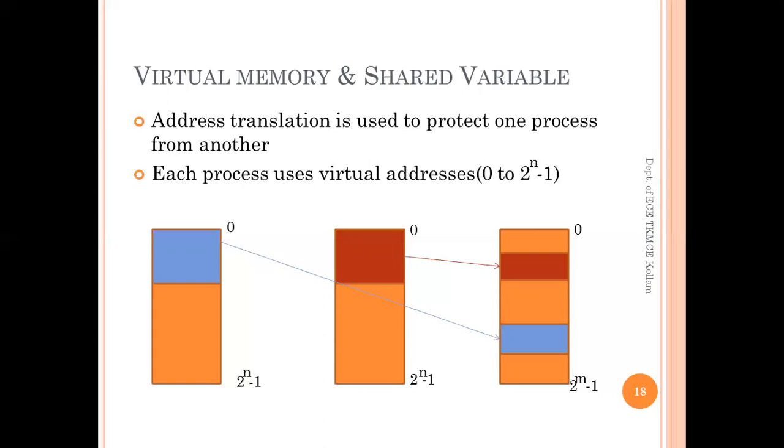There will be some other variables also which are required for both P1 and P2, which will be distinct to protect one process from the other. Then how can two processes share a variable? This can be done by explicit support of the operating system. By default, the operating system virtual memory management system will protect the two processes from each other, declaring special shared memory through various kinds of system call mechanisms.